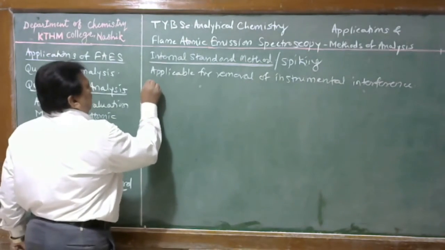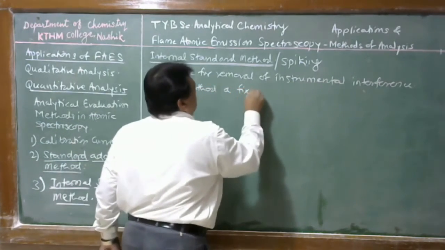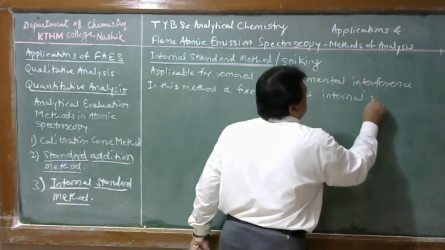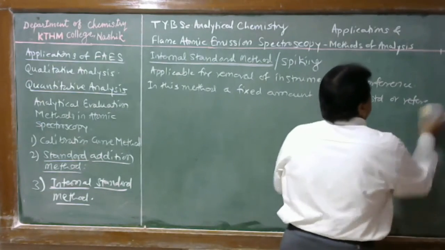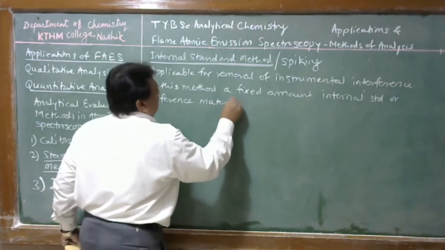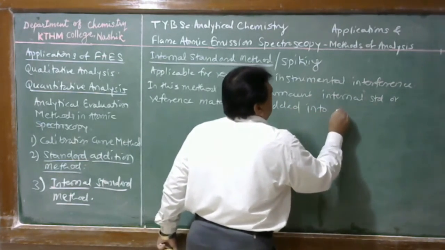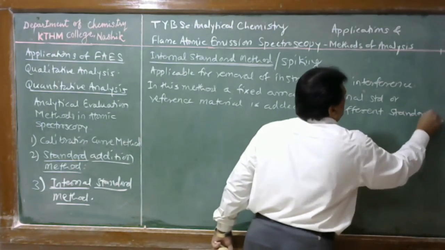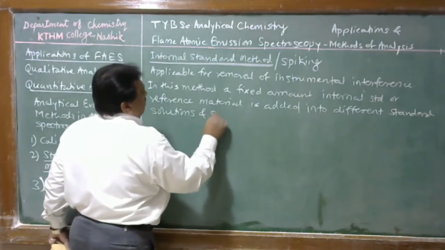In the internal standard method, a fixed amount of internal standard or a reference material is added into different standard solutions of analyte and the sample solution of analyte.